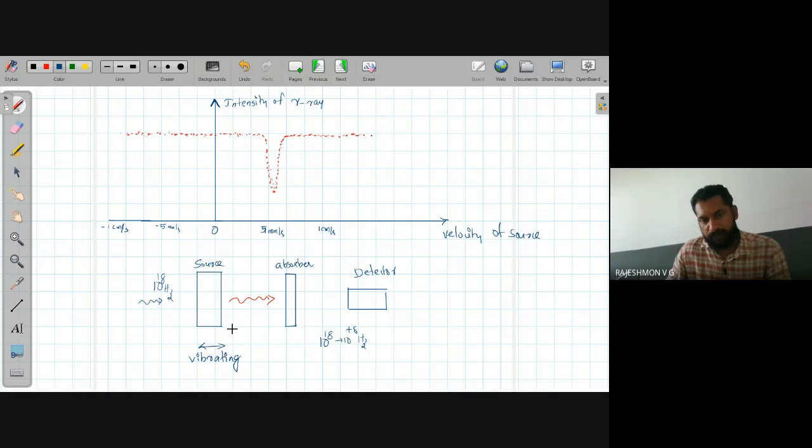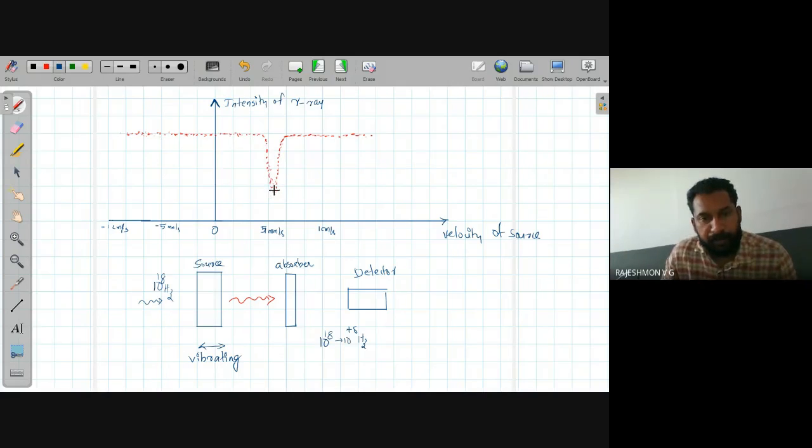You vibrate the source. While vibrating, the velocity varies from 0 to a maximum. Then the Doppler shift also varies from 0 to 10 to the power 8 hertz. So when the absorber sees a frequency that matches, there will be absorption. If you plot a graph with velocity on the x-axis and intensity on the y-axis, you will get a peak, a reduction in intensity at a particular velocity. That is, at this velocity, your Doppler shifted frequency matches the absorber energy level shift.